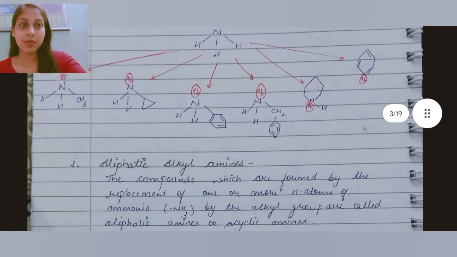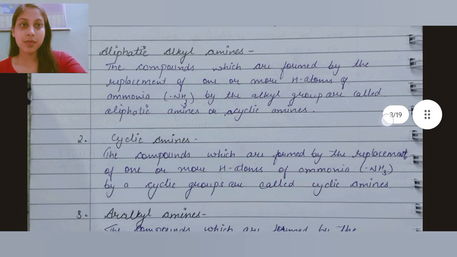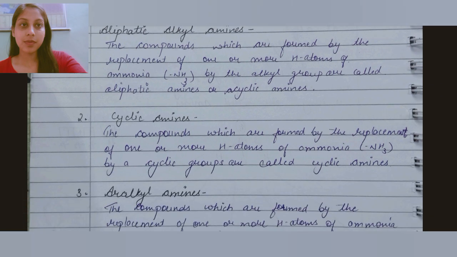Classification of amines. First is aliphatic alkyl amine: the compounds formed by the replacement of one or more hydrogen atoms of ammonia by an alkyl group are called aliphatic amines or acyclic amines. Cyclic amines: the compounds formed by the replacement of one or more hydrogen atoms of ammonia by a cyclic group are called cyclic amines.